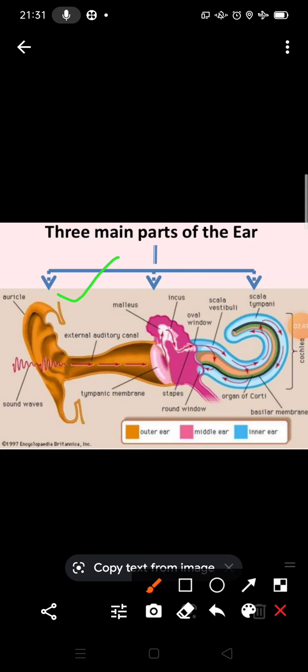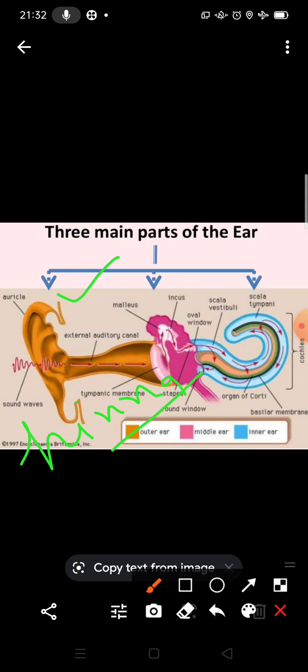If we talk about the outer ear, you can say this is the pinna. The outer ear consists of the pinna, ear canal and eardrum. Listen carefully, outer ear means pinna.